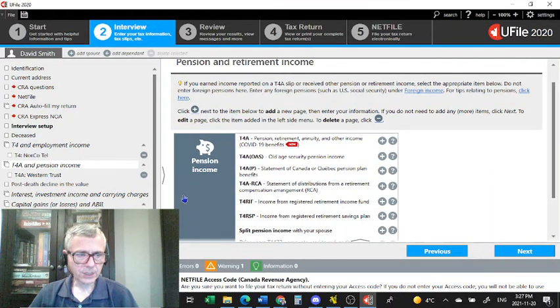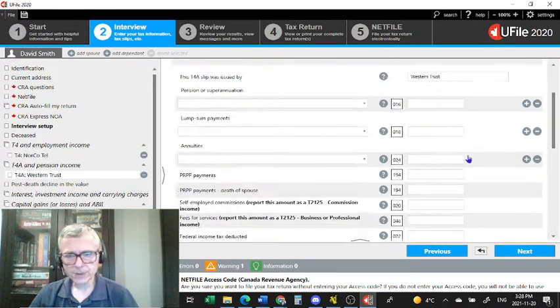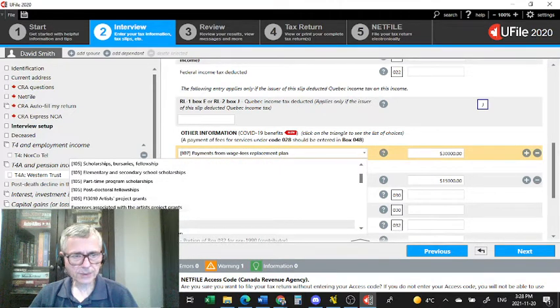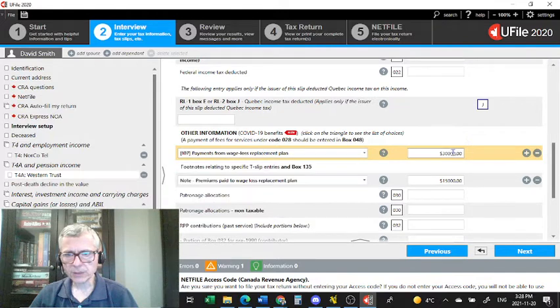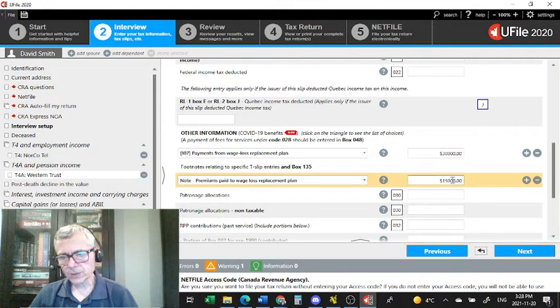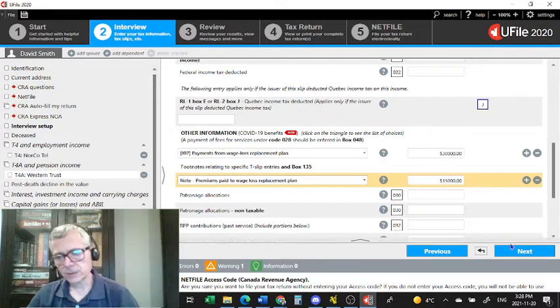Next will be his T4A. Under T4A, fictitious name Western Trust, he received wage loss replacement. Under other information, there's a drop down list here, and select 107, payments from wage loss replacement plan, 30,000. In a subsequent data entry cell, I'm going to select note premiums paid to wage loss replacement plan, 15,000. The two amounts should subtract from one another, giving us a net 15,000.